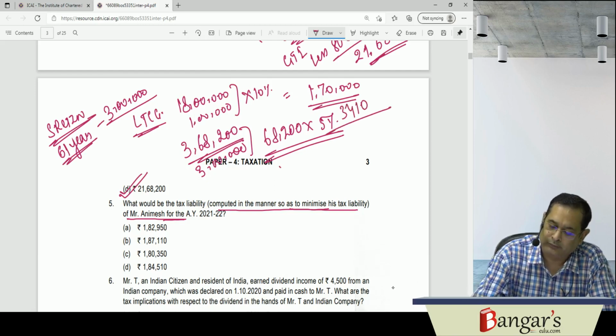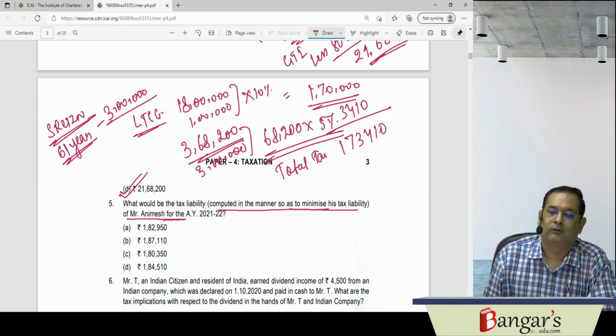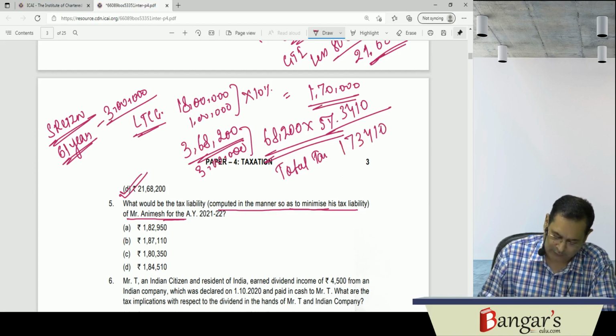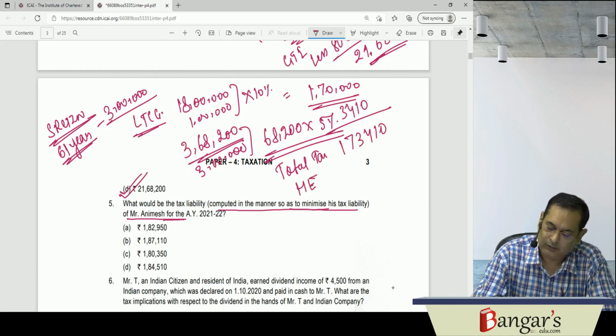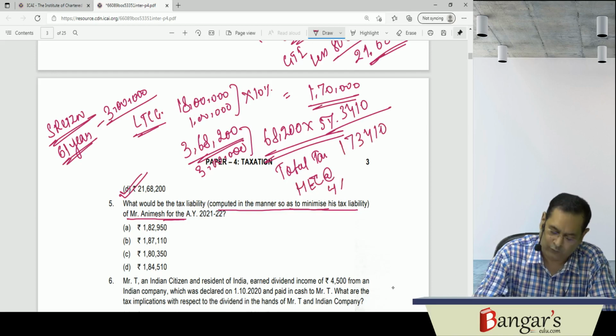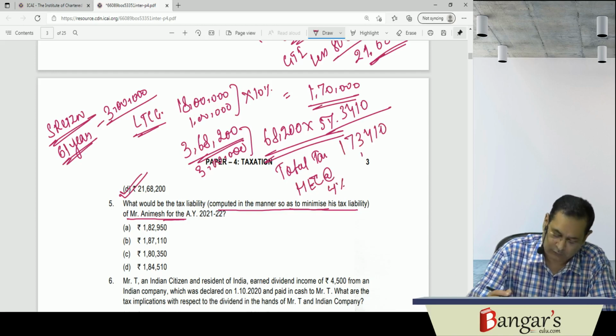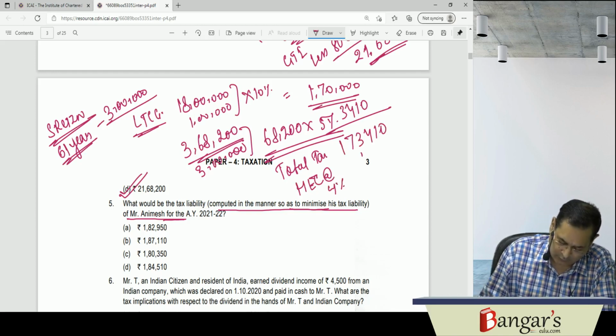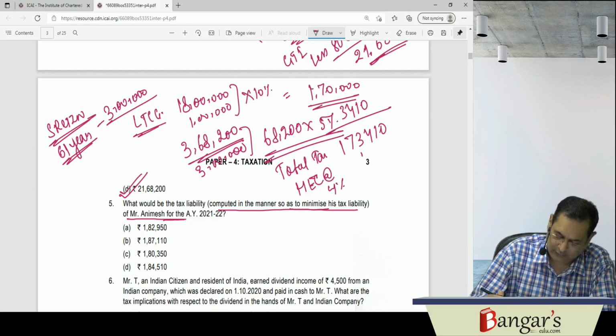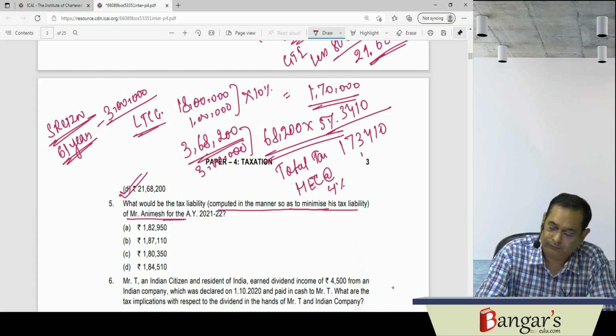So the total tax is 173,410. On 173,410, 4% is the HEC, at the rate of 4%. So 173,410 into 4% is 6936.